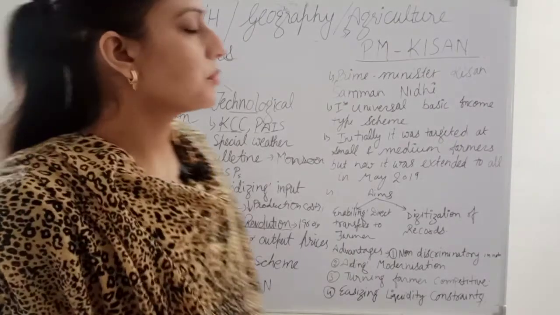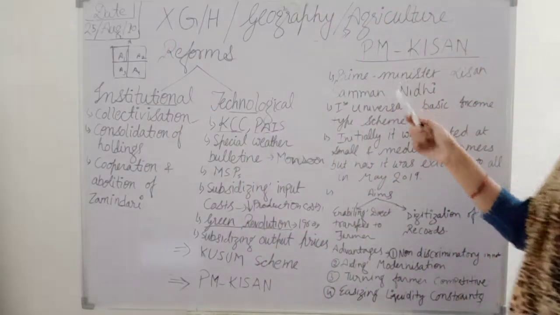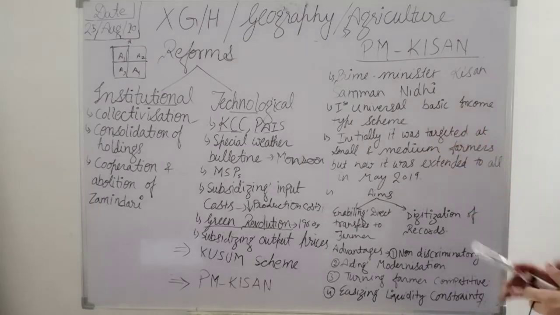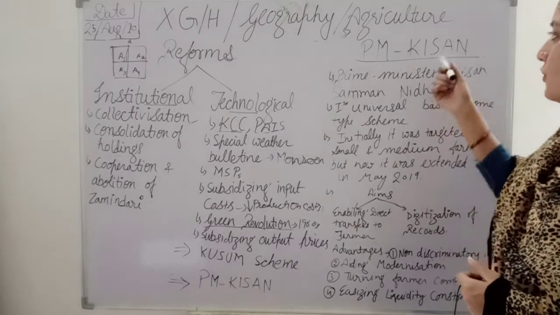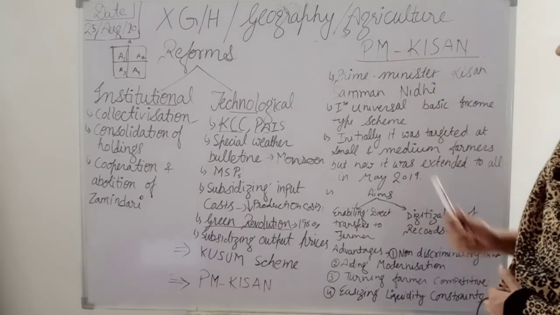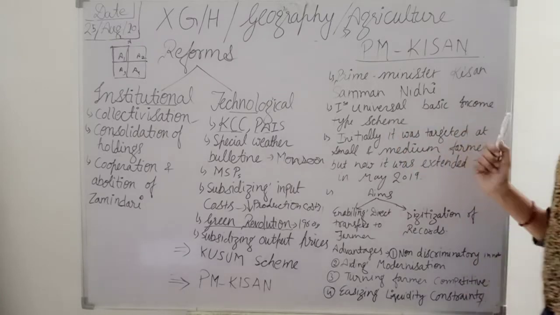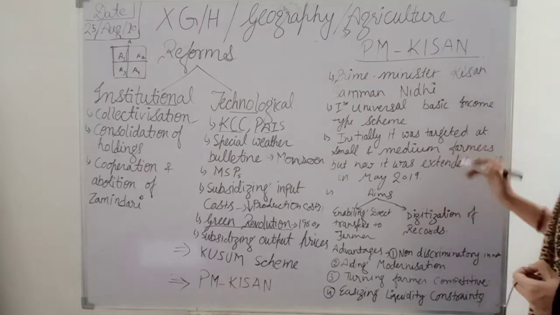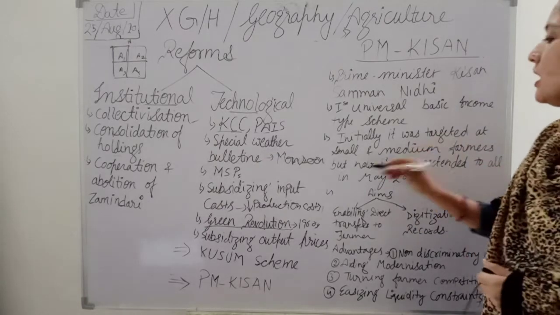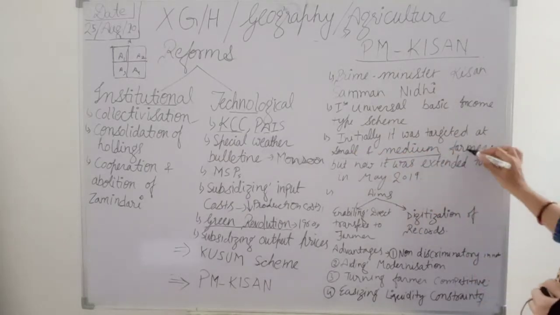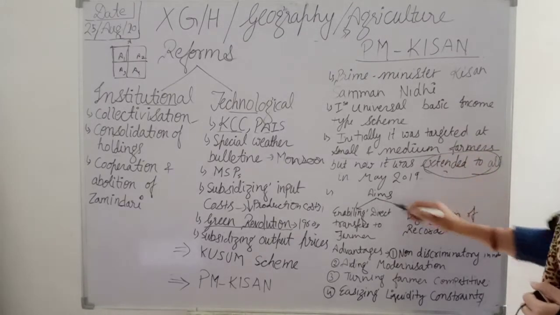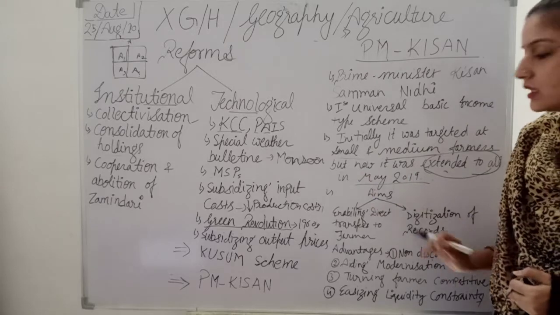The full form of PM Kisan is Prime Minister Kisan Samman Nidhi. It was the first universal basic income type scheme. It was targeted at small and medium farmers, but it was extended to all in May 2019.